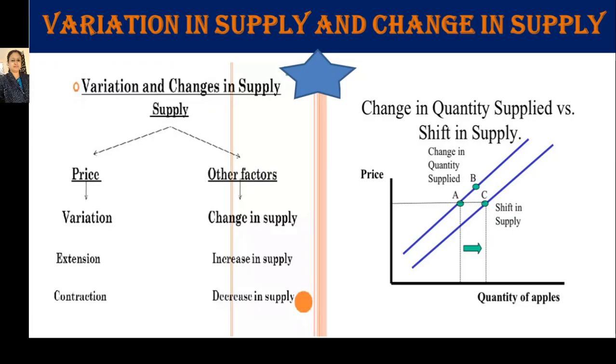Now we have just compared what is variation in supply and change in supply. Thus the two concepts are not the same, they are different due to these factors, like price and other factors determining supply. So we have completed variation in supply and change in supply.